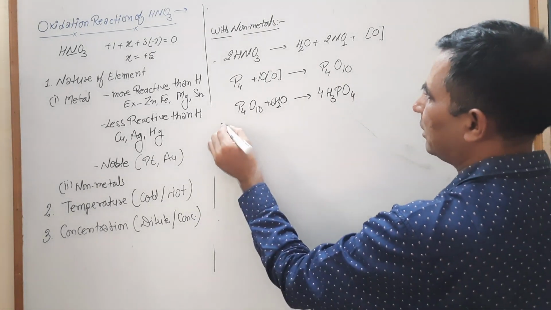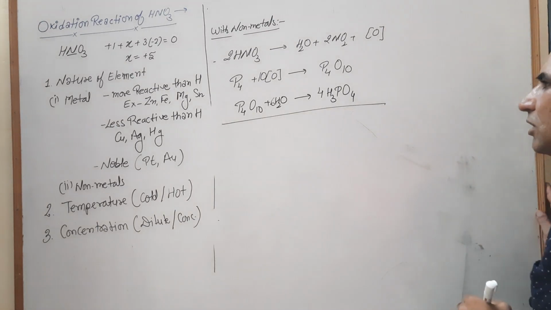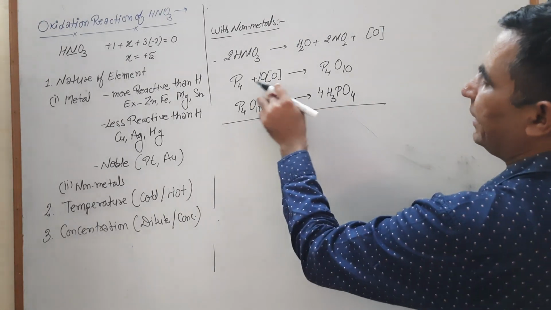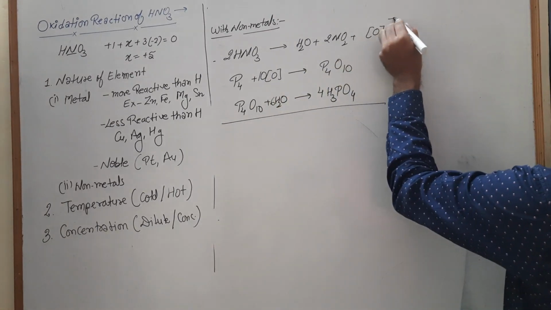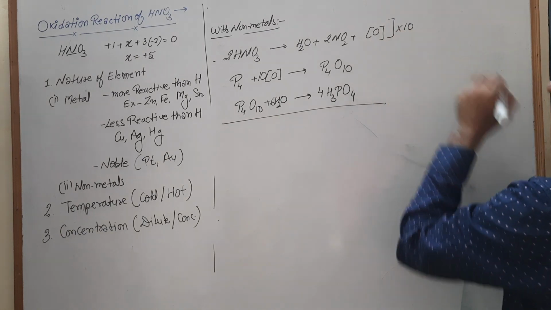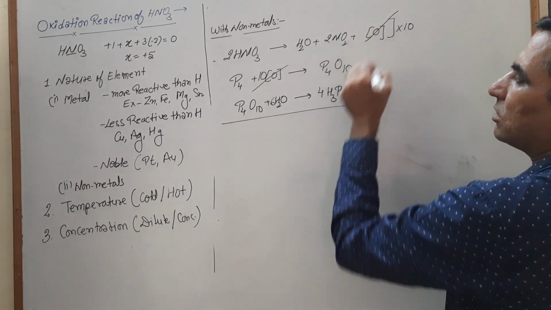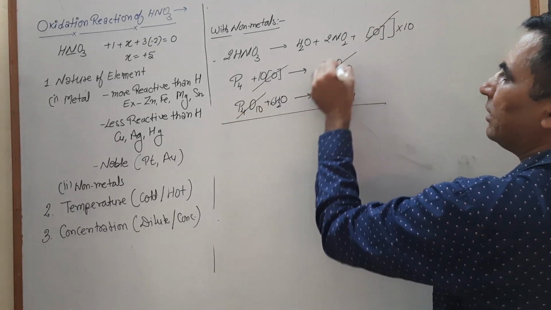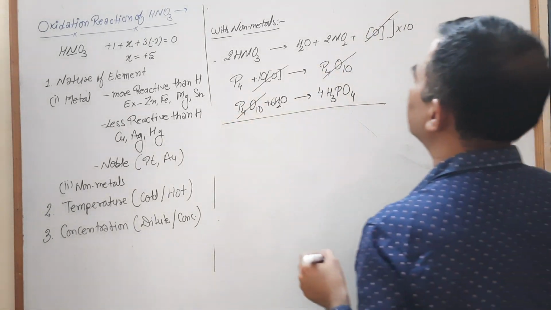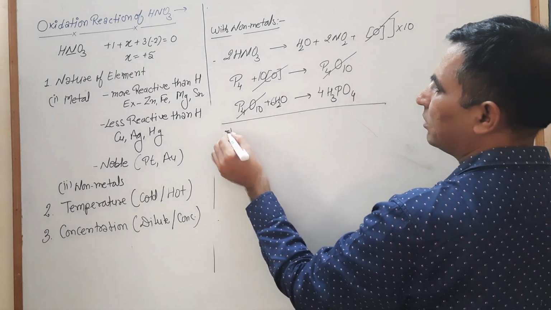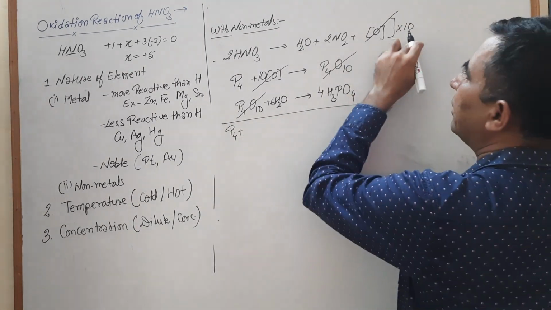This one is now balanced. Now we add these equations. We add here the 10 oxygen, so we multiply this one by 10 again. So 10 oxygen is cancelled by 10 oxygen, P4O10 is cancelled by P4O10. So P4 plus 20